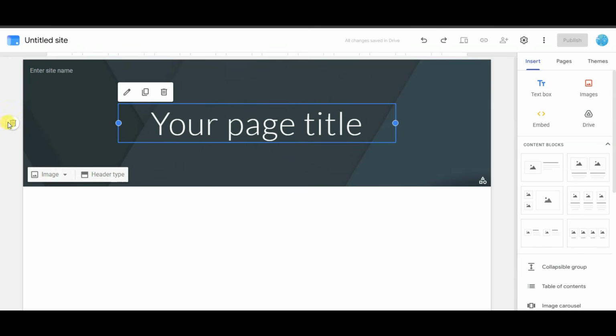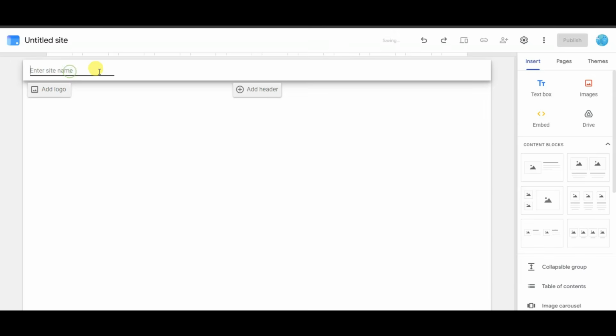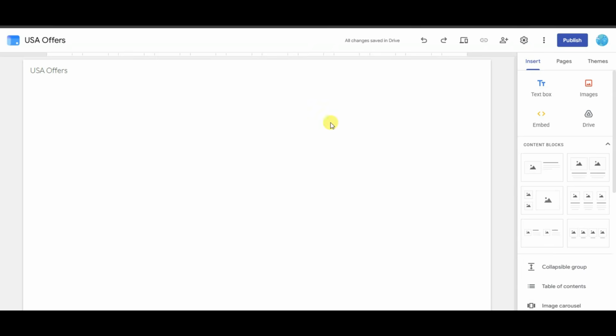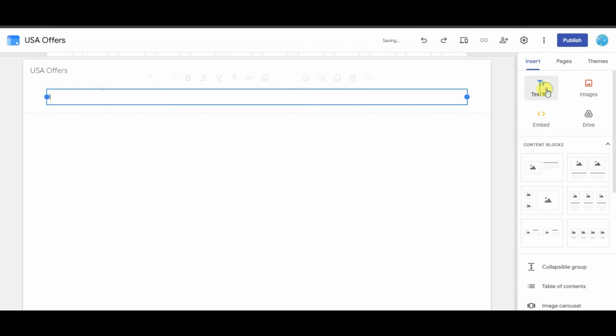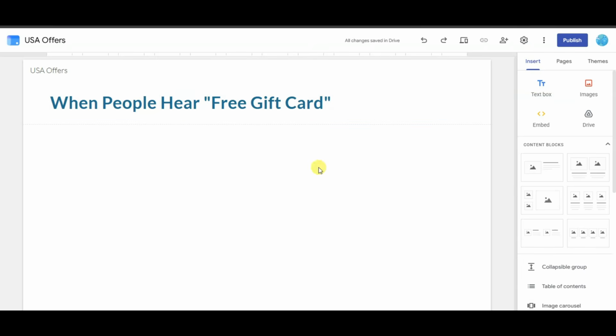Now you can delete this header section. You can type your site name. Now you can type your title. Click on text box. Type your title. Now you can add your image. Click on the images button. Click on the select button.